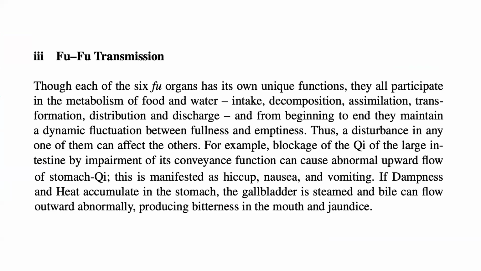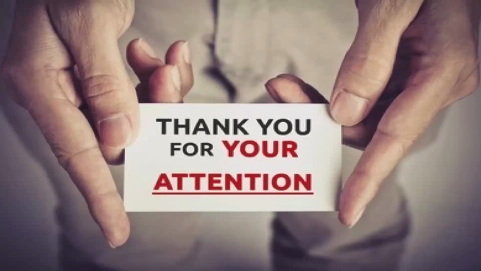For example, blockage of the qi of the large intestine by impairment of its conveyance function can cause abnormal upward flow of stomach qi. This is manifested as hiccup, nausea, and vomiting. If dampness and heat accumulate in the stomach, the gallbladder is steamed and bile can flow outward abnormally, producing bitterness in the mouth and jaundice.